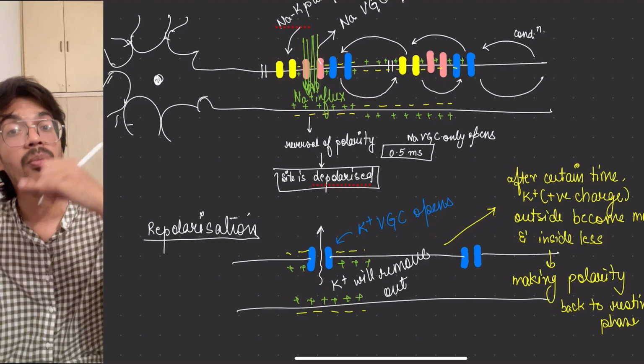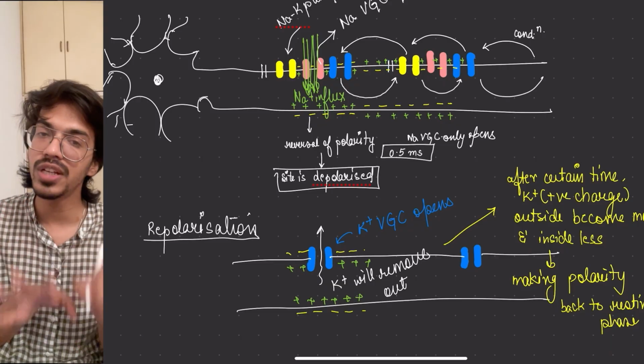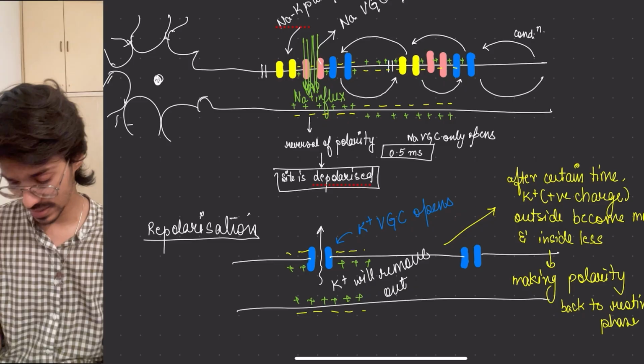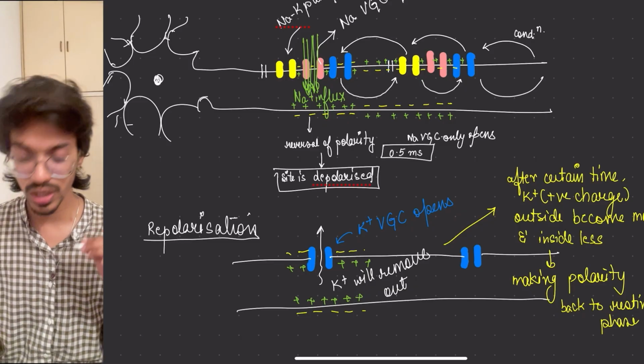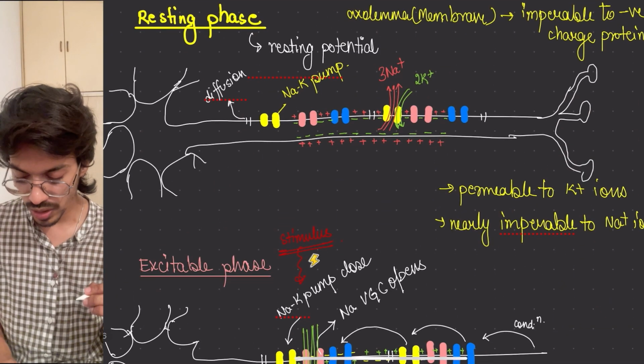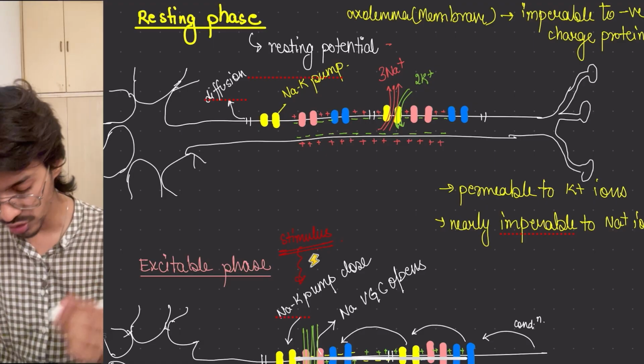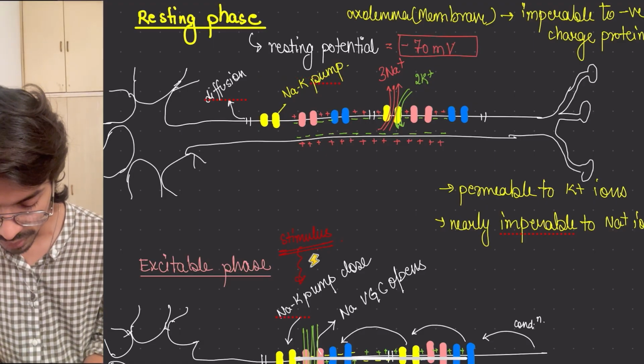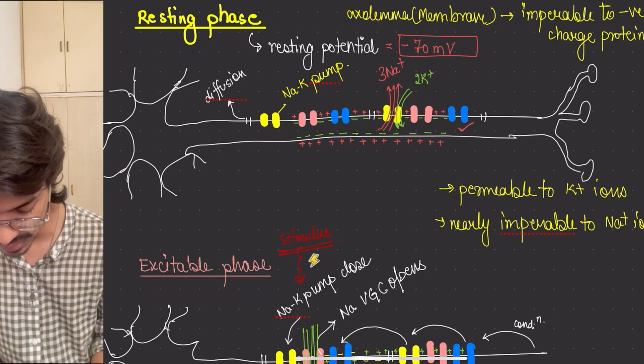Now if these channels keep on opening for a longer duration, it will go more negative inside, and we call it hyperpolarization, which is not in your syllabus. But what is in the syllabus? This is what I'm going to write. What is the resting phase potential? The potential is minus 70 millivolt. What we are writing is the potential on the inside.